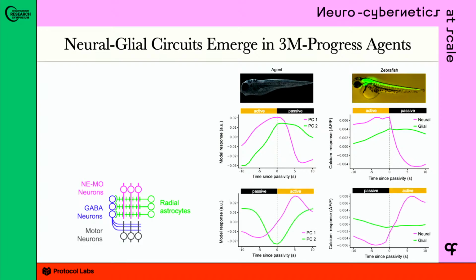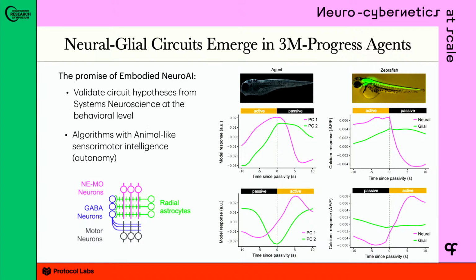And we can do that for passive to active transitions or active to passive. The take-home here is that the promise of embodied neural AI is that we can take circuit hypotheses from systems neuroscience and validate them at the level of behavior. And that very process of trying to computationalize that idea and manifest it in behavior drives algorithm development to develop models with sensorimotor intelligence.